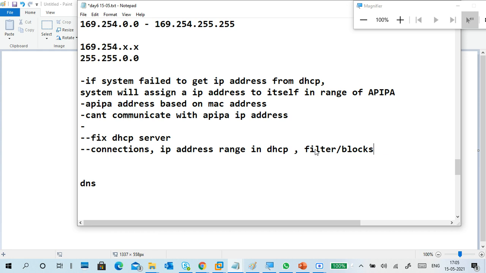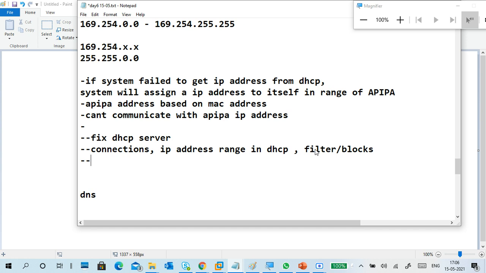Okay, so DHCP filters, blocking, any blocking is there. Different types of blocking are also there, right? Like if you are in a company and you take your mobile phone and try to connect to your company Wi-Fi, immediately a blockage is there, because it doesn't allow particular MAC addresses. It allows only particular MAC addresses, like that.